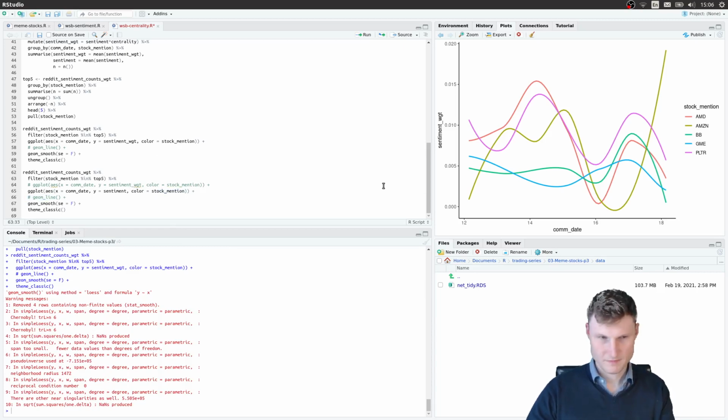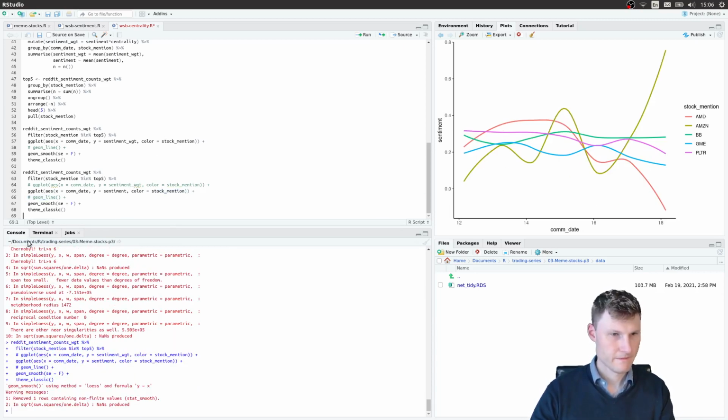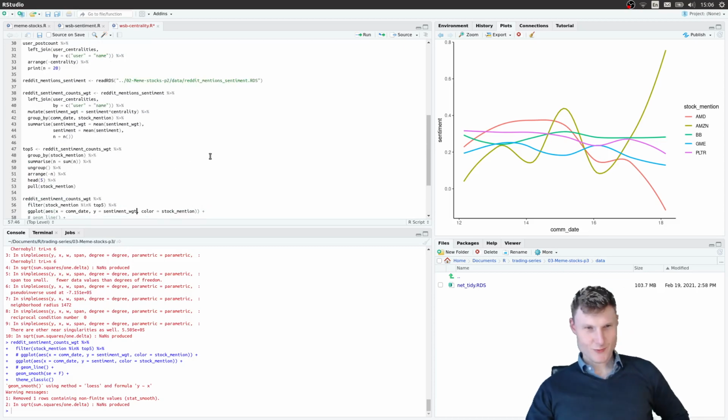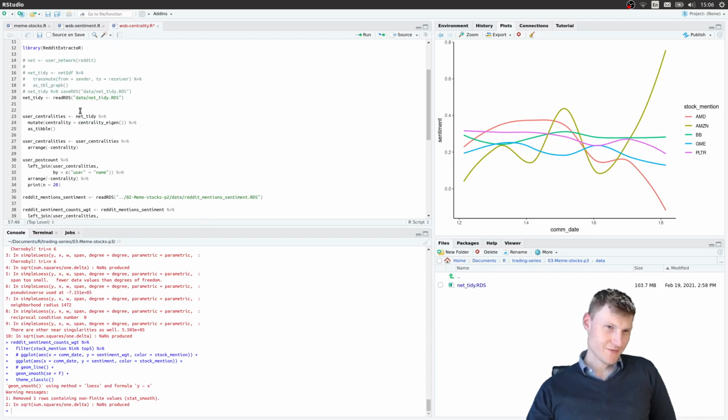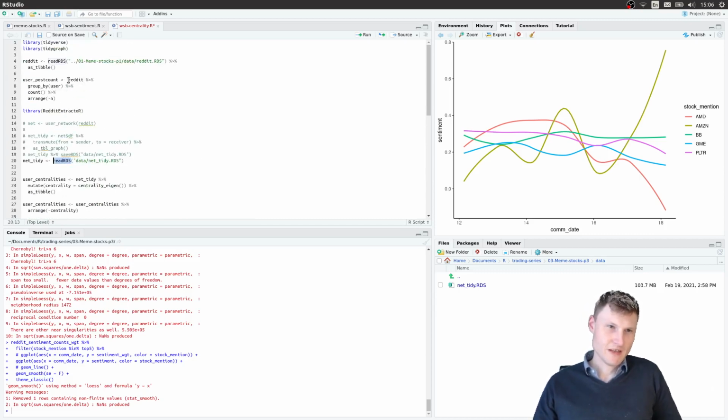What is this? Oh yeah, this is just a comparison: what you had without the centrality weighting, and here is the weighted centrality. So that's it. What is the takeaway? The takeaway is that just looking at comments and sentiments might not be enough. Looking at the importance of the comment is paramount.